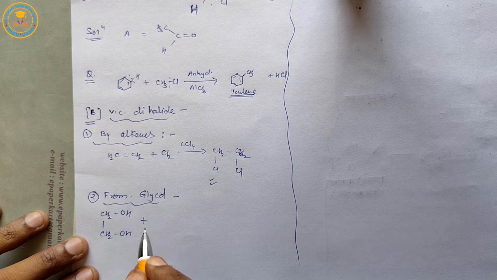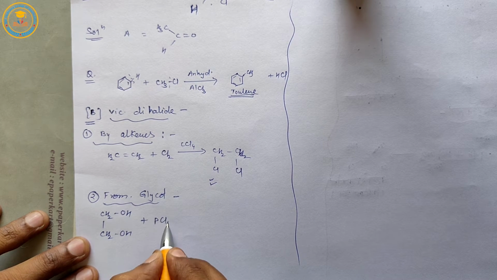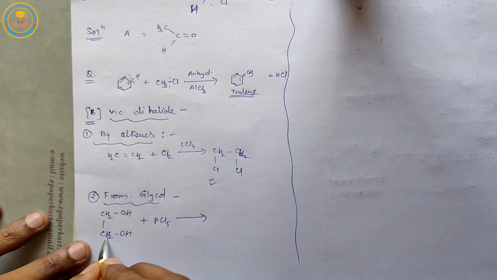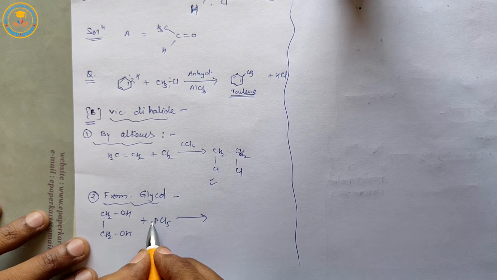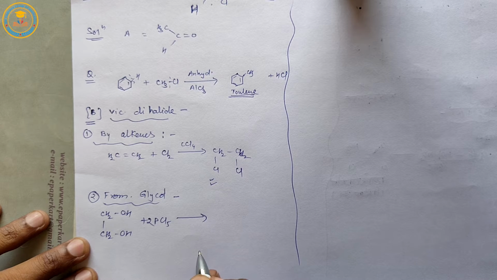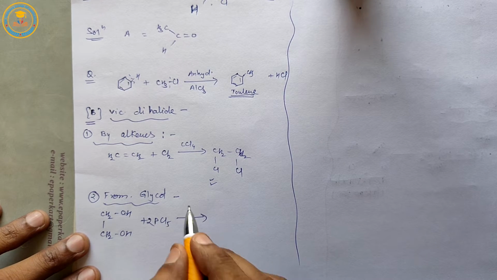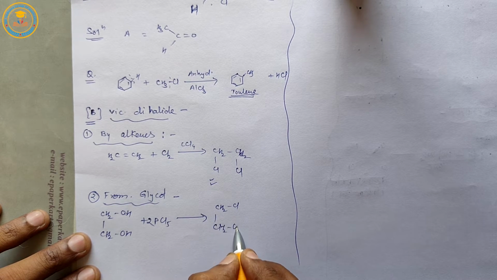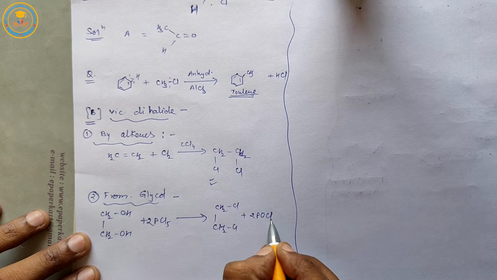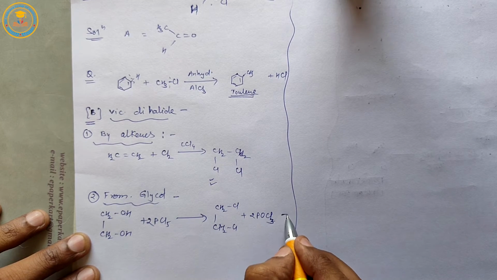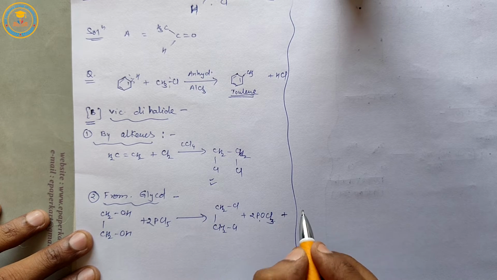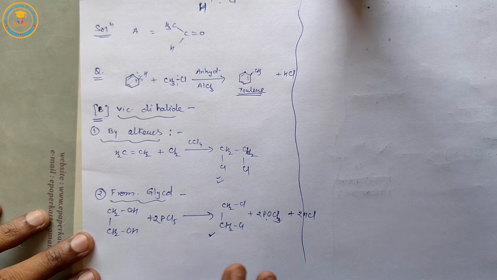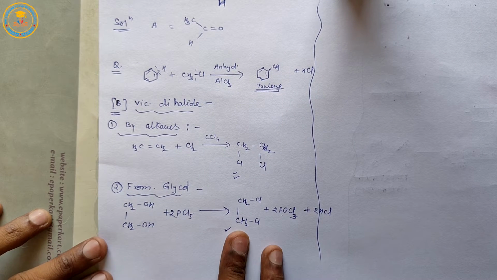When glycol is treated with PCl5, here 2 OH groups are present in the glycol molecule, so 2 molecules of PCl5 participate, so vicinal dihalide is obtained here. After removing 2 molecules of phosphorus oxychloride and 2 molecules of HCl, here it is vicinal dihalide, 1,2-dichloroethane.